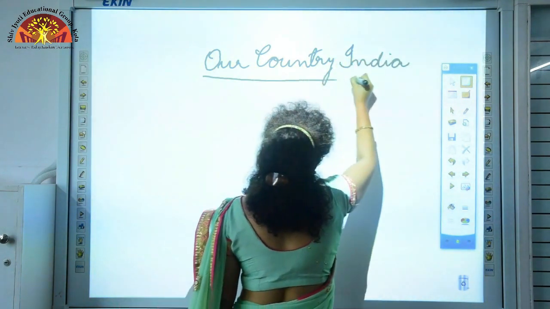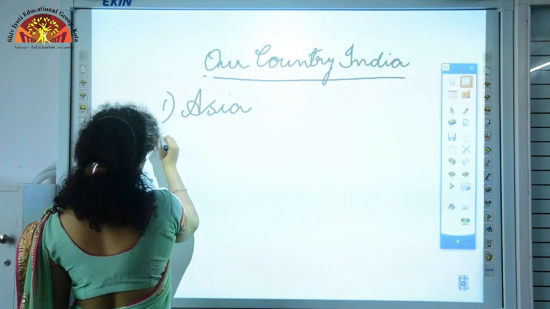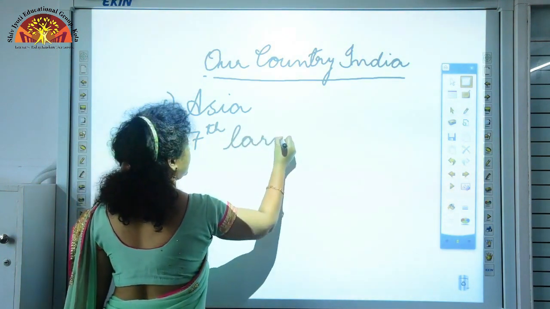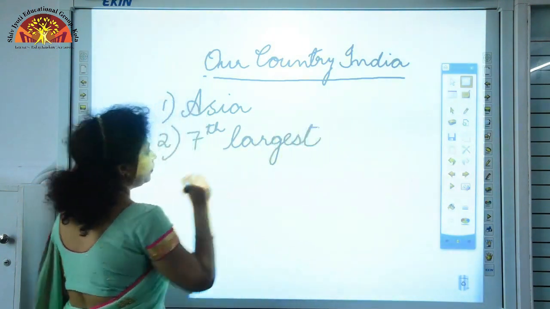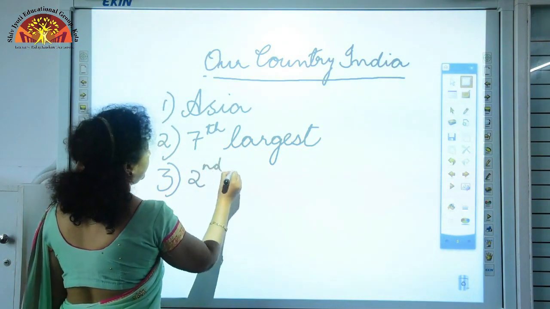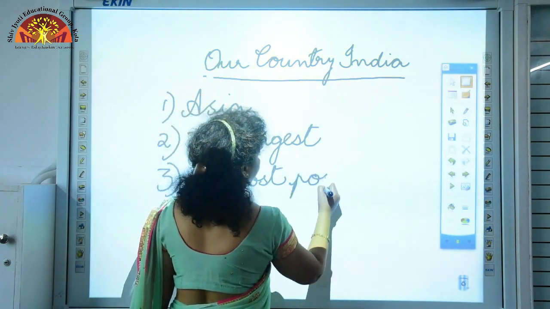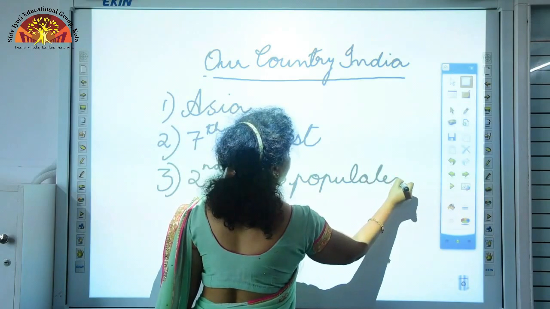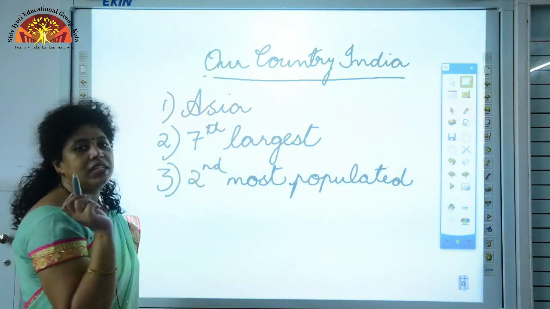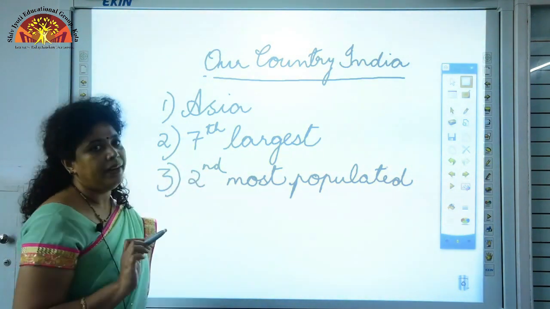As you know, discussed in the previous chapter, India is part of Asia and in terms of area, it is the 7th largest country in the world, and in terms of population, India is the 2nd most populated country in the world.